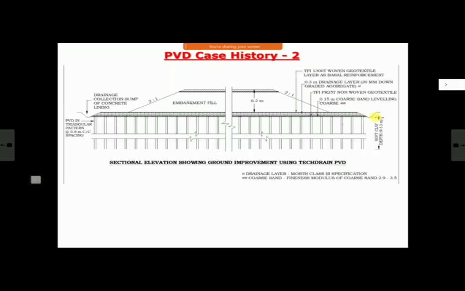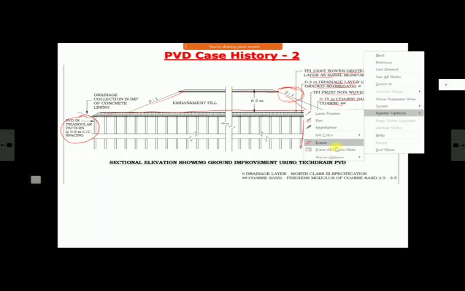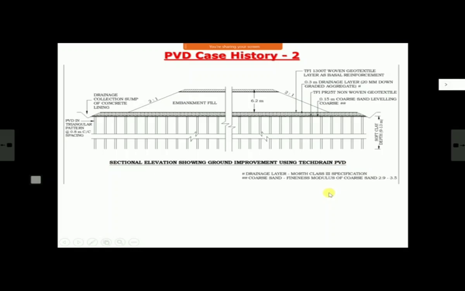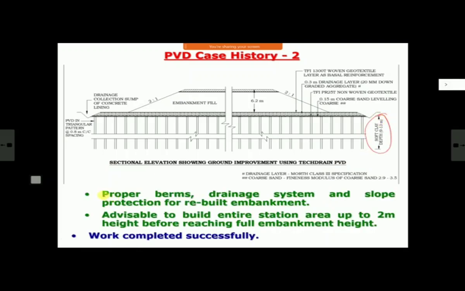This is how it was. You can see here, this is the existing ground level. These are the PVDs. They are in a triangular pattern at 0.8 meter center to center. This is your drainage blanket. In this drainage blanket, first 150 mm porous sand, then non-woven geotextile, then 300 mm of another not sand but free draining soil, and then woven geotextile on the top as a base. On this is a normal bank, and say 2:1 they are able to construct and make it safe. Otherwise, it will be very flat. So this is what was done, and this is the soft clay layer. I told you 9 to 13 meter, and then of course proper berms wherever needed.